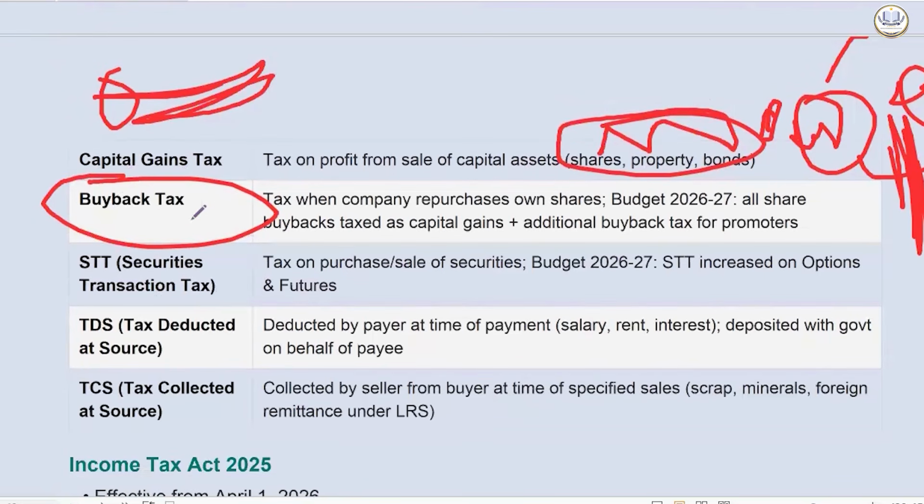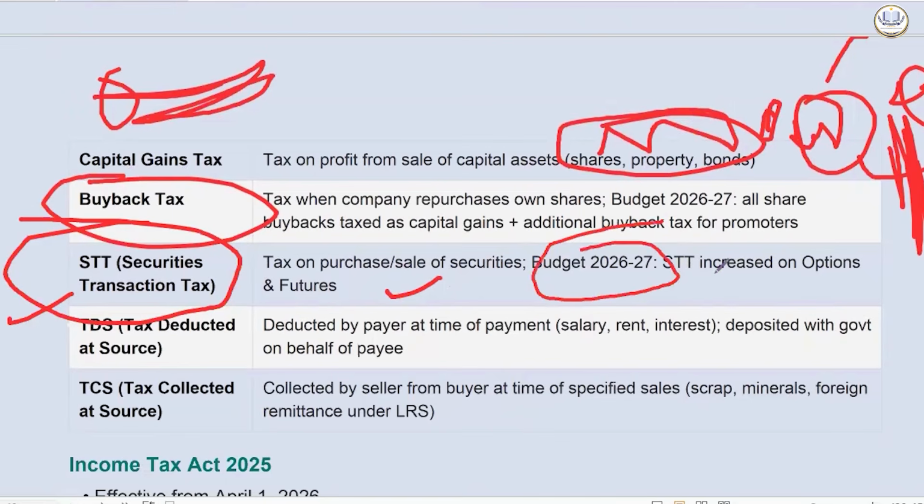STT, if you invest any money in the share market, this is something you will be aware of. Securities transaction tax is the tax on purchase or sale of securities. And the 2026-27 budget increased this on options and futures. Can you imagine? The government is taxing everything possible.